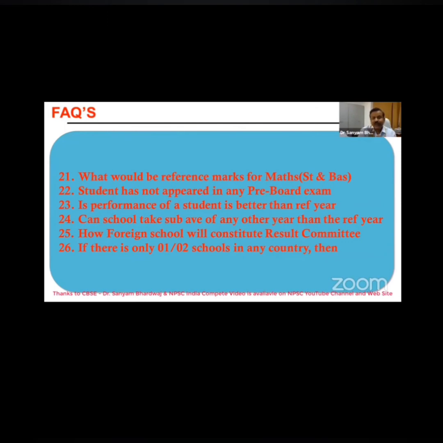If a student has not appeared in any of the pre-board examinations, there is no need to conduct the pre-board once again. You can calculate the marks based on the decision taken by the committee, as explained earlier.